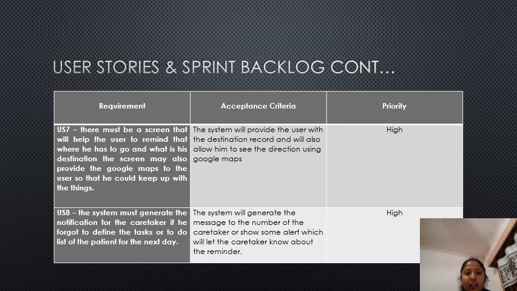User story 7: there must be a screen that will help the user remember where he has to go and what his destination is. The screen may also provide Google Maps to the user so that he can keep up with these things. User story 8: the system must generate a notification to the caretaker if he forgets to define the task or to-do list of the patient for the next day. We also give high priority to both user story 7 and user story 8.